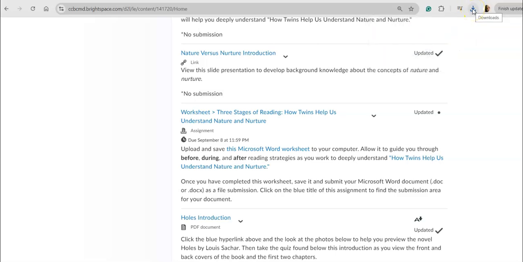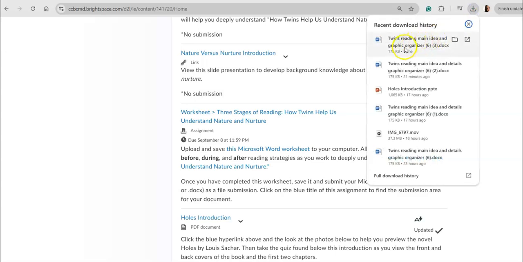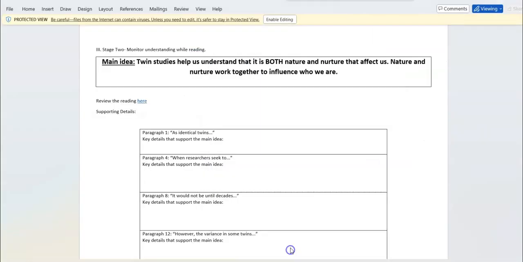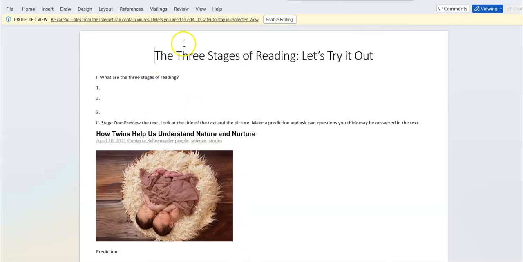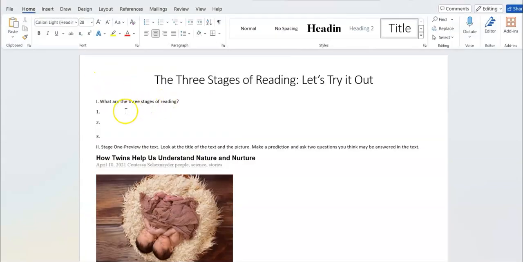So I find that here in my computer. So if I click on that, I will then be able to open the document, which I have here. Notice it's currently protected. I need to actually click enable editing so I can now type into the document.